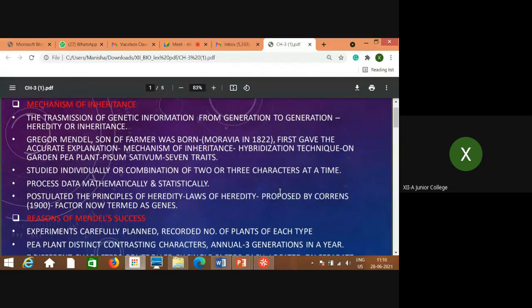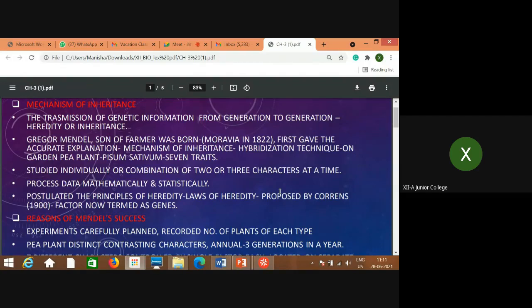He was the son of a farmer, born in 1822, and he first gave the accurate explanation about the mechanism of inheritance using different techniques like hybridization. He performed his experiments on the garden pea plant, Pisum sativum, and observed 7 different contrasting characters in the plant, and that's why he selected it.